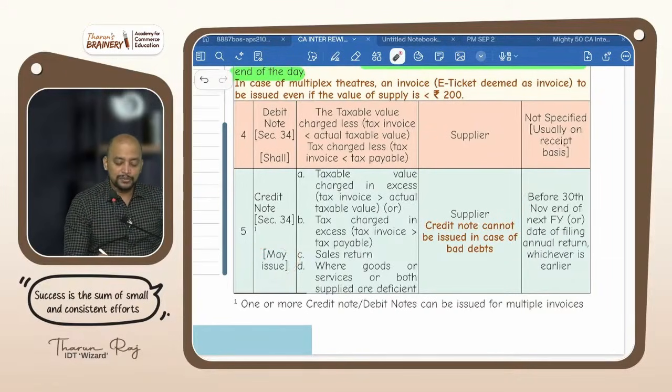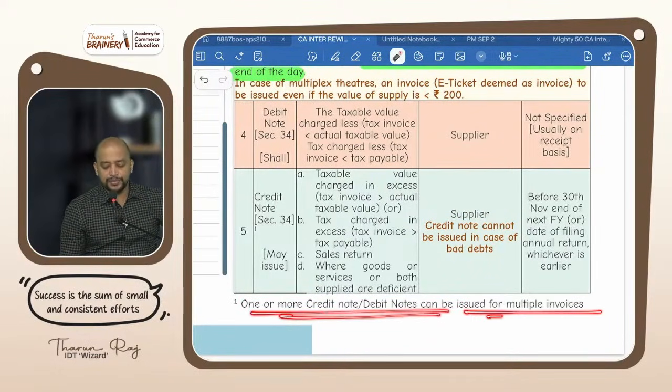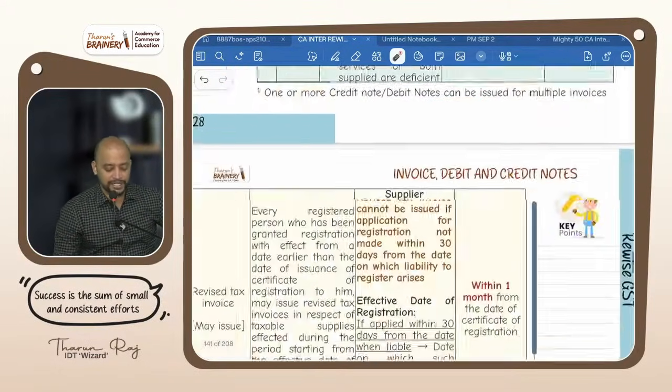That too may issue, but debit note it will be shall, and credit note cannot be issued in case of bad debts. Now, for 3 invoices together, can I give a single debit note, single credit note? Yes. One or more credit notes or debit notes can be issued for multiple invoices.